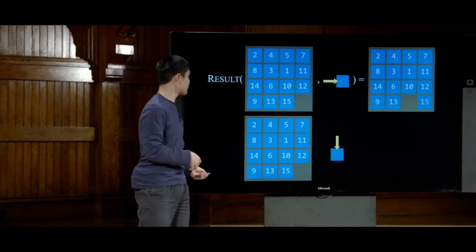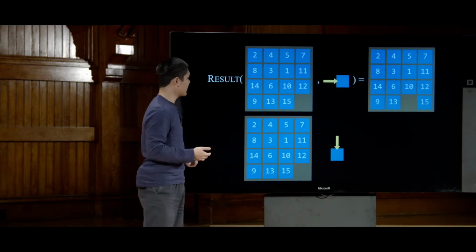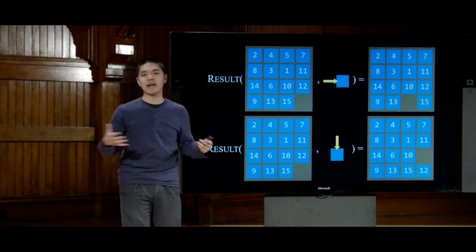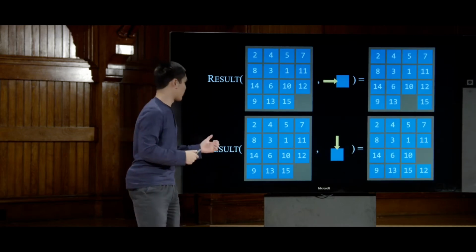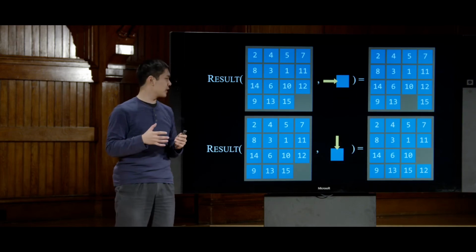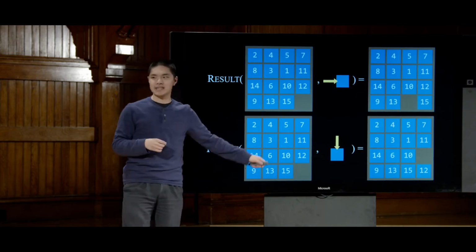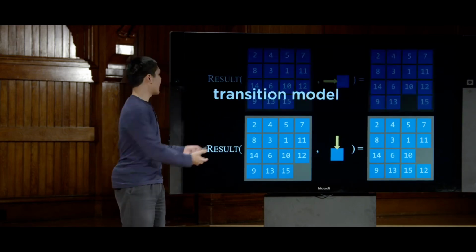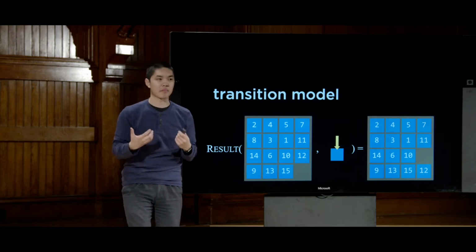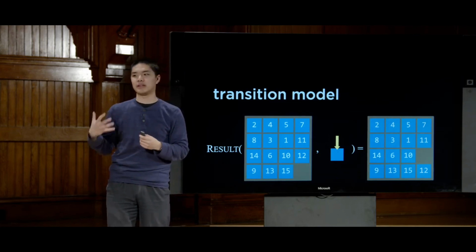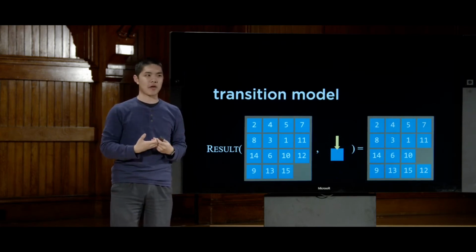If we had a different action and a different state, for example, and pass that into the result function, we'd get a different answer altogether. So the result function needs to take care of figuring out how to take a state and take an action and get what results, and this is going to be our transition model that describes how it is that states and actions are related to each other.